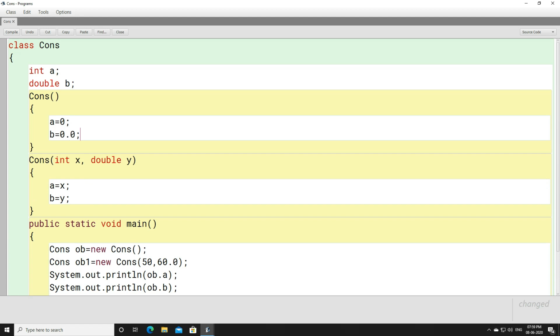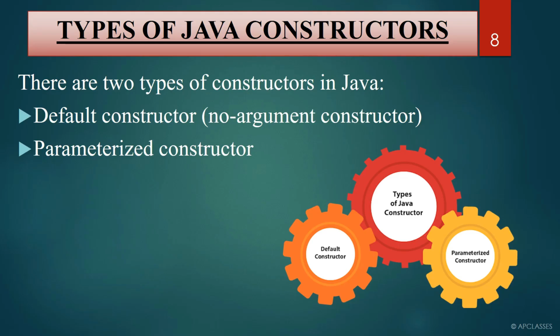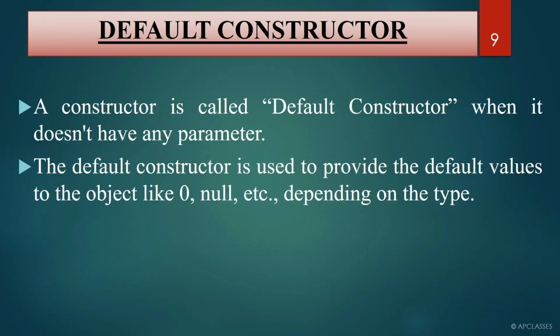Why is a constructor needed? Because we need to initialize the values for the instance variable. You have to give a starting value to the instance variable. Sometimes it is needed to give a starting value to the instance variable. So whenever a starting value is required for an instance variable, that time a parameterized constructor or a default constructor is needed, right? We have two types of Java constructors. One is the default constructor, another one is the parameterized constructor.